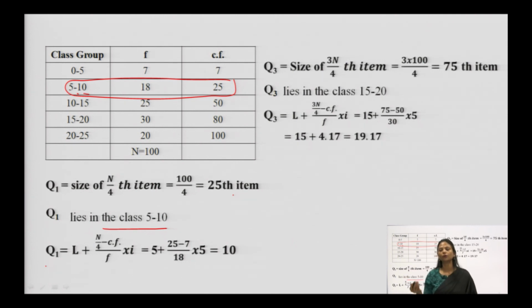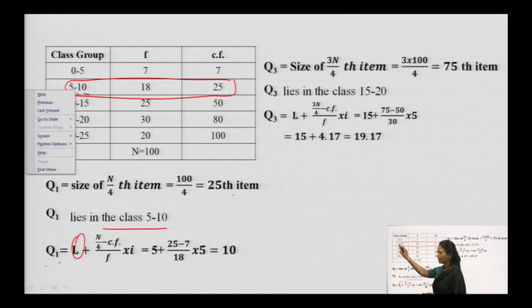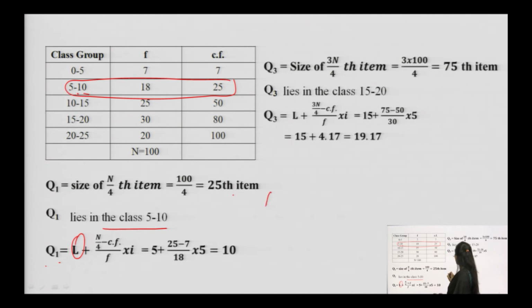Now, the formula for median we will repeat here, but what will change? We change n over 2 to n over 4 in quartile. So, quartile 1 is equal to L plus n over 4 minus Cf over f into i. L is equal to 5, n over 4 we have found as 25.